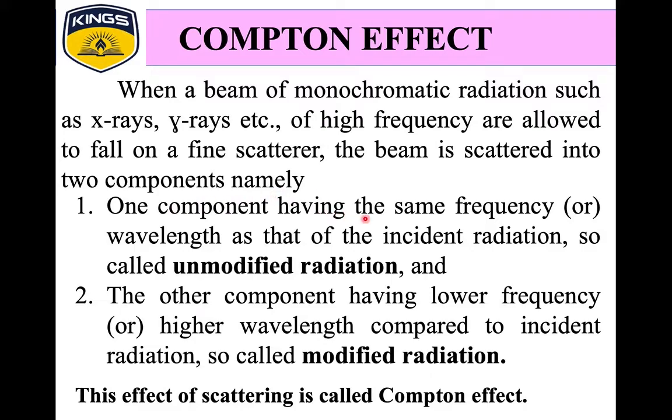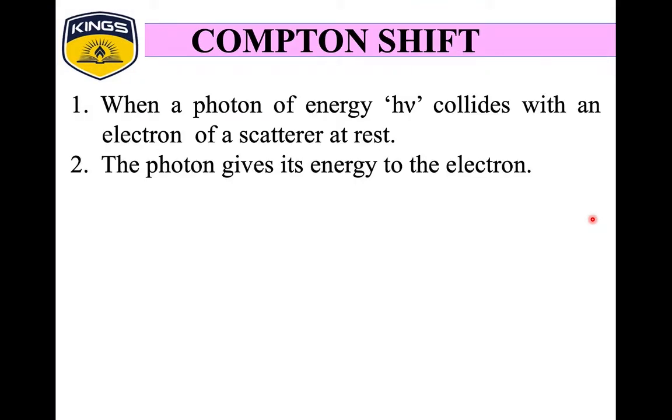One component has the same frequency or wavelength as that of the incident radiation, which is called unmodified radiation, and the other is called modified radiation, which has lower frequency or higher wavelength compared to that of incident radiation. This effect of scattering is called Compton effect.